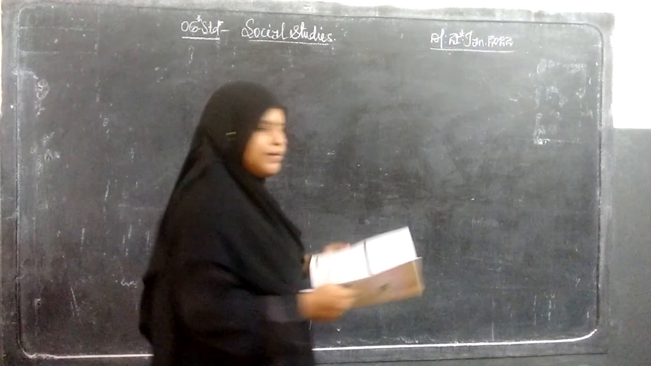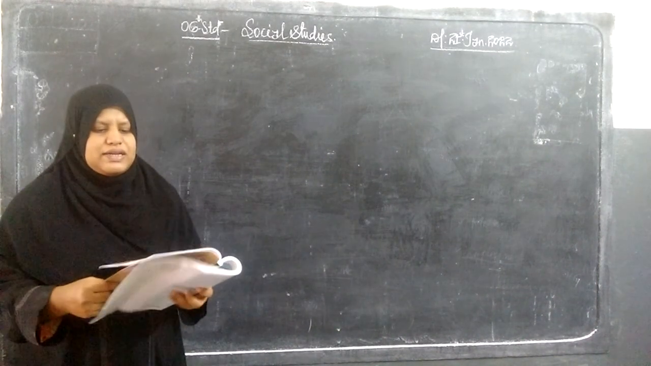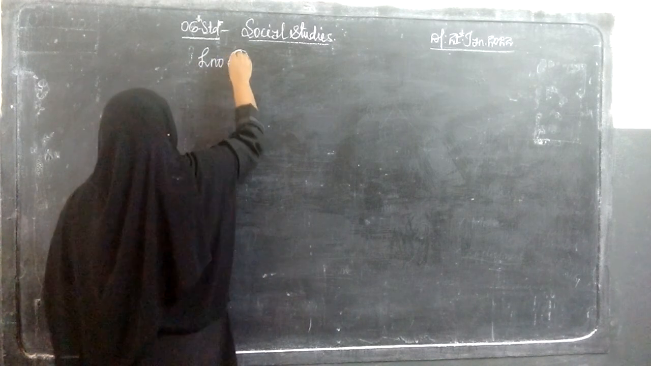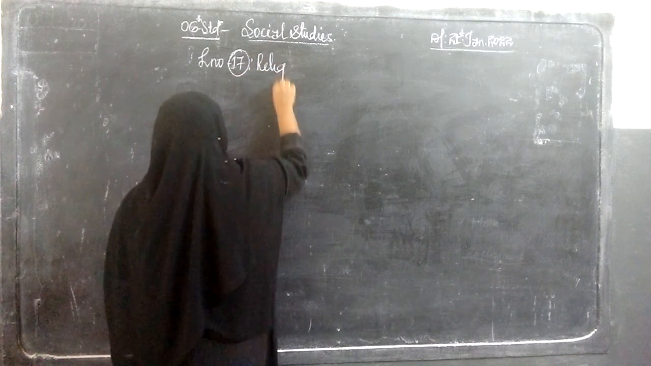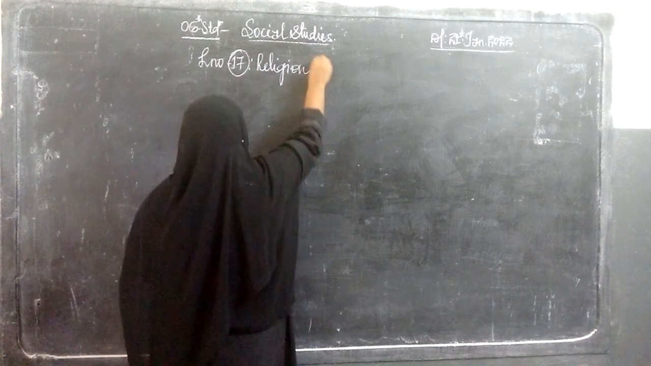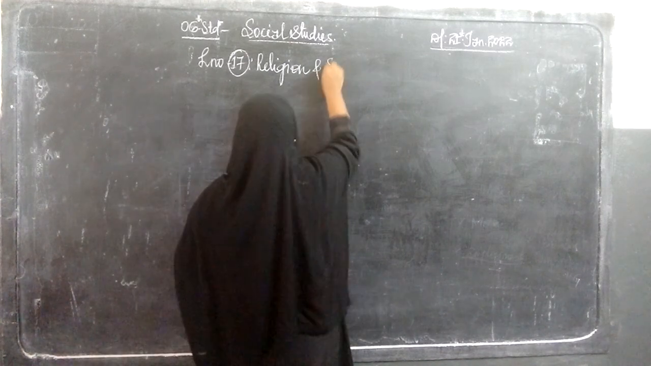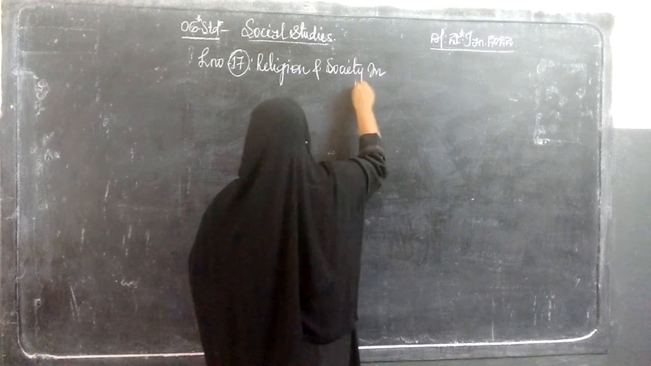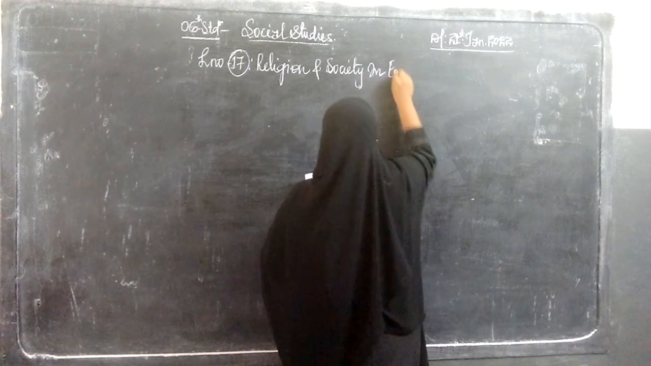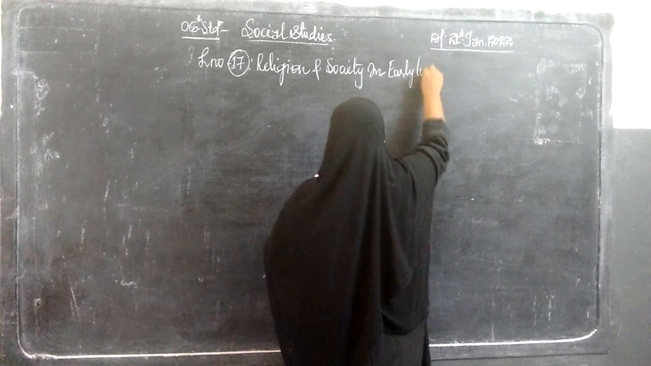Ready to know about the lesson now. The lesson number is 17: Traditions and society in the early times. Lesson number 17, Religion and society in early times.